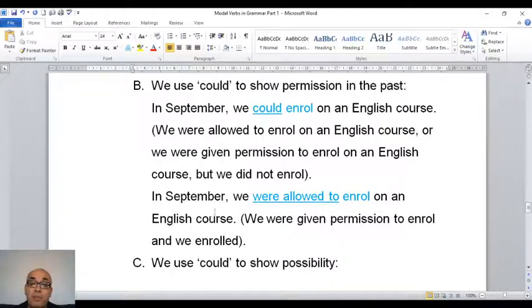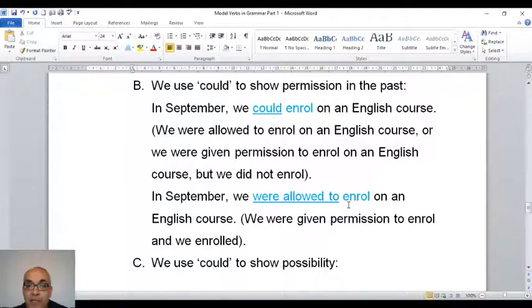So in September we were allowed to enroll on an English course, it means we were given permission to enroll and we enrolled. And that's the difference between... sorry about this, coronavirus, don't touch your face, as they say. So could enroll is what? It means we were given permission to enroll, but we did not enroll. If you use were allowed to enroll, it means we were given permission and we enrolled.